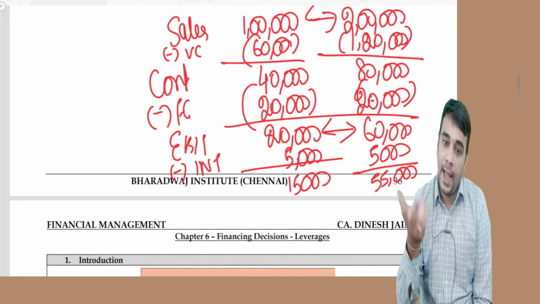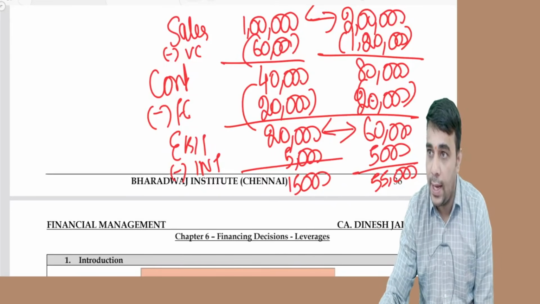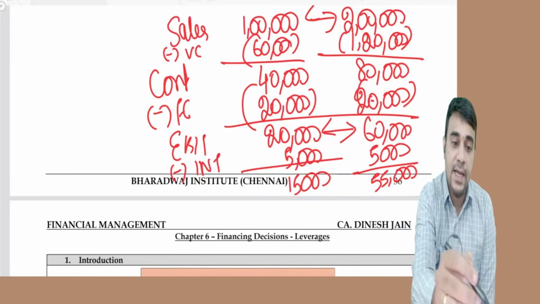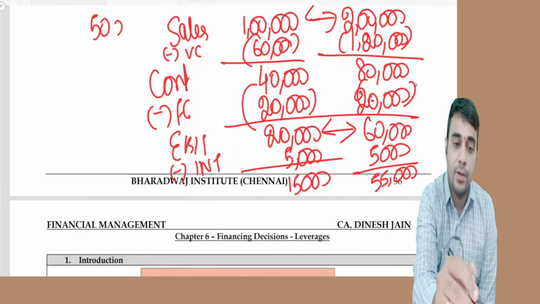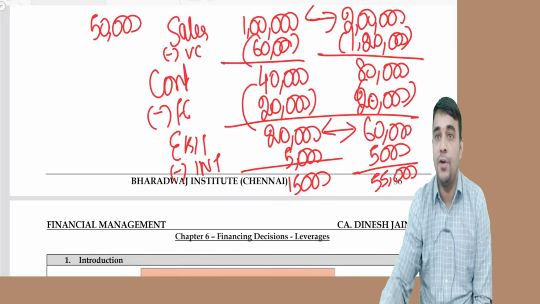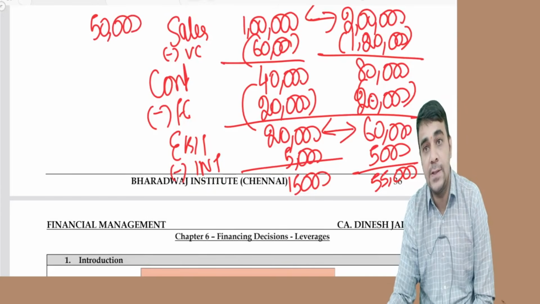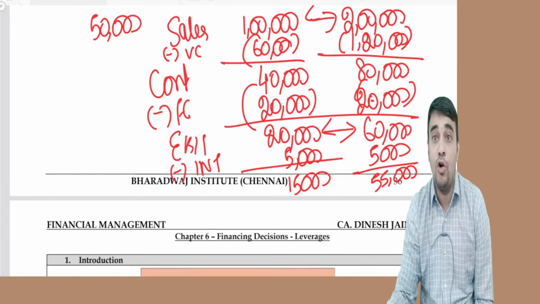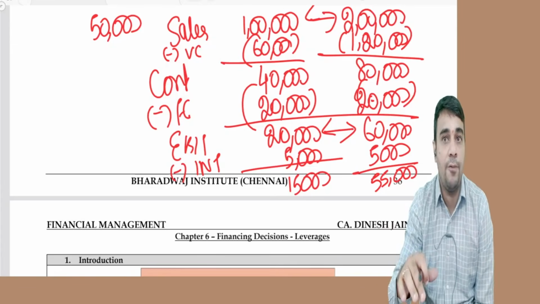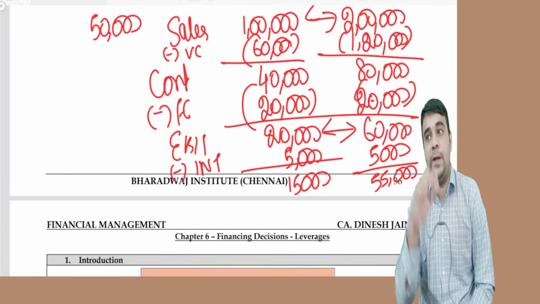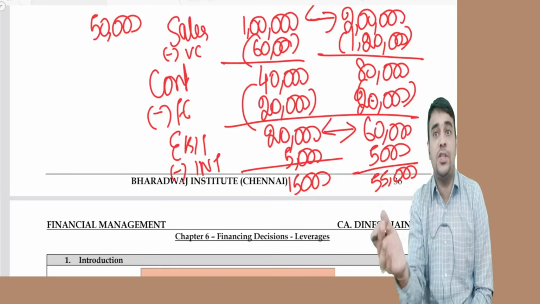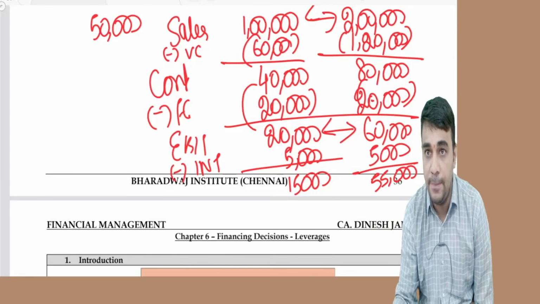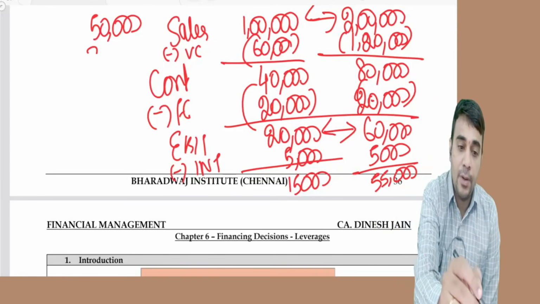It is good as well as bad. What is bad? Sales became half. Should profit become half? Ideally yes, but instead of becoming half, profit may go down by 100%, 120%, 130%. It can become negative also. Sales became half, profit is down by 150%. That means positive will become negative. Variable cost is half, contribution is half. Will fixed cost become half?